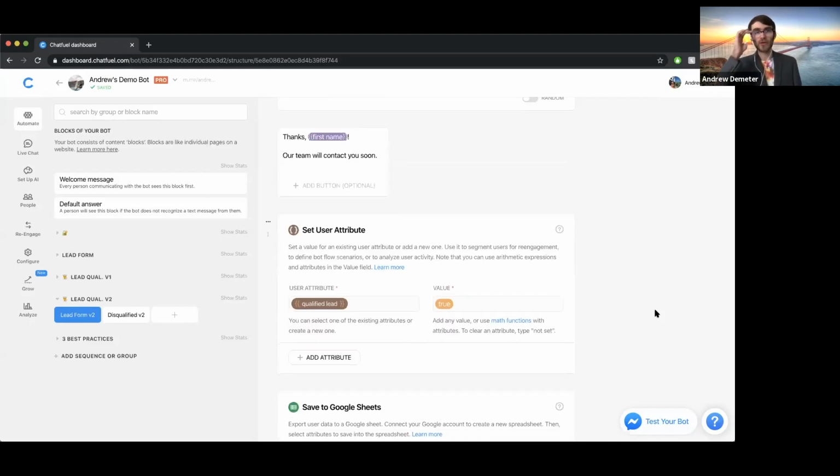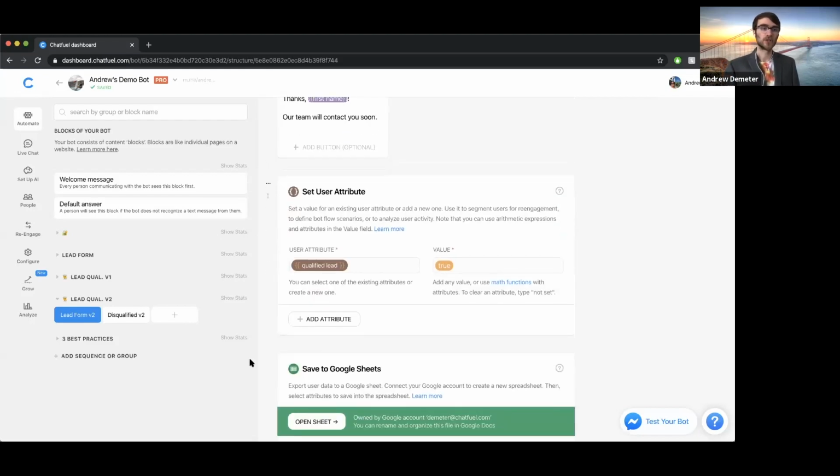Now, a couple other things to mention here, which will relate more to my best practices in this next group that I've created. One, at the end of the lead form here, I've set a user attribute. And I would argue this is important even if you're just doing plain old lead generation where you're not qualifying or disqualifying, you're just having users go through all the questions. So the purpose of this attribute is for custom and lookalike audiences, which again, I'll talk more about in a second.